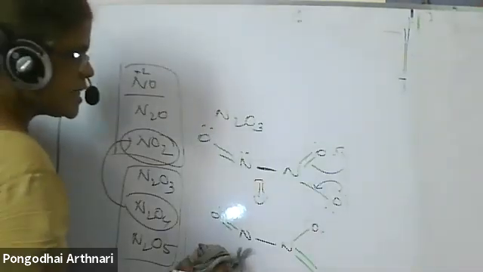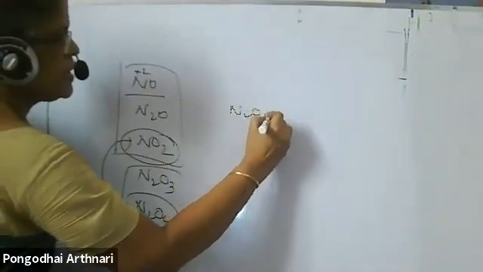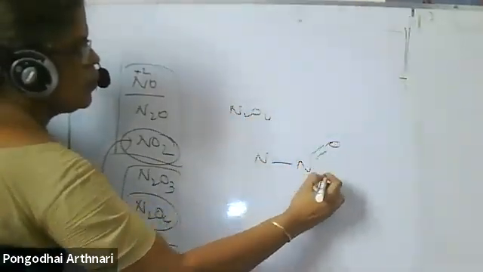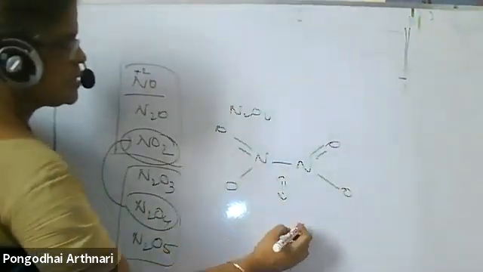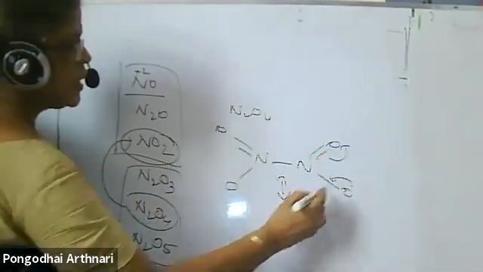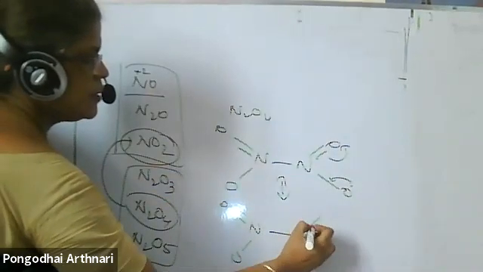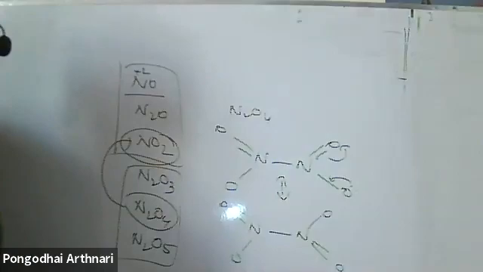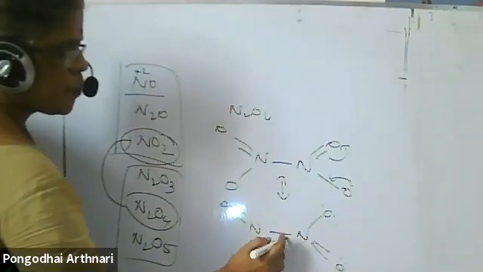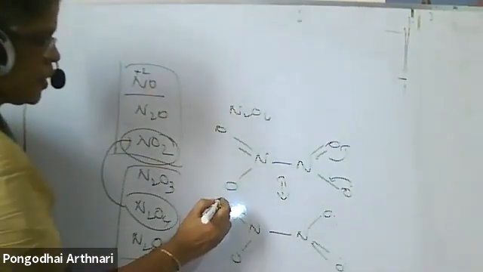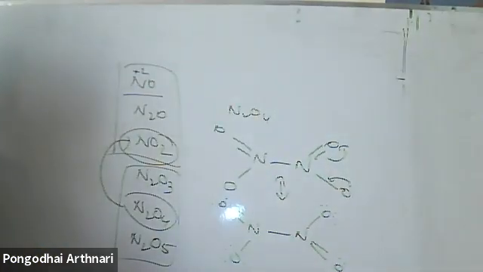If I talk about N2O4, it's very simple. N, double bond O, single bond O, double bond O, single bond O. Then what is the resonating structure? Here you can take one side only, not both sides. Therefore, N, double bond O, single bond O, single bond N, single bond O, double bond O. Then you have to draw the lone pairs. A single bond O has 3 lone pairs, a double bond O has 2 lone pairs, 4 bonds means no lone pair. Here also 4 bonds, no lone pair. Here 2 lone pairs, here 3 lone pairs. This is the way we write out the rest of the structures.